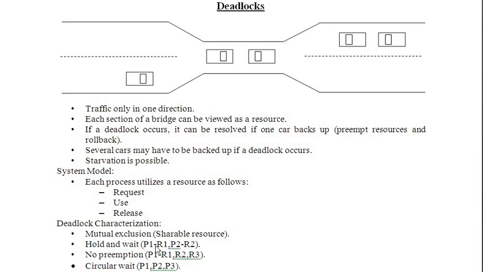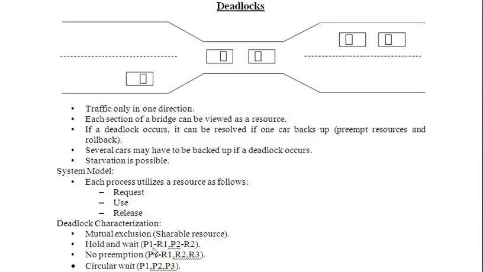Now process 1 will hold this resource 1, because until it gets R2, that is resource 2, it can't complete. So it holds and waits for P2 to complete the work with R2, so that R2 is available for process 1. I repeat, process 1 is currently using resource 1 and it also requires resource 2, which is with P2. So P1 holds resource 1 and waits for resource 2, and later once R2 is released, R2 will be assigned to P1, then R1 plus R2 will be with process 1, which completes its work.